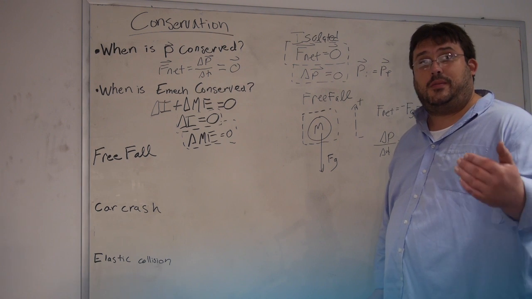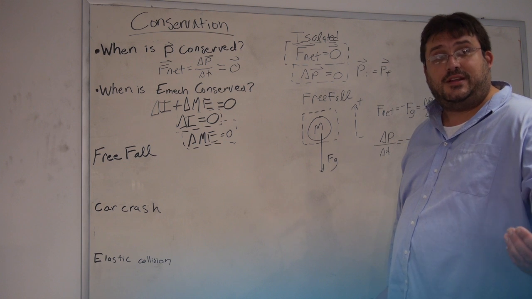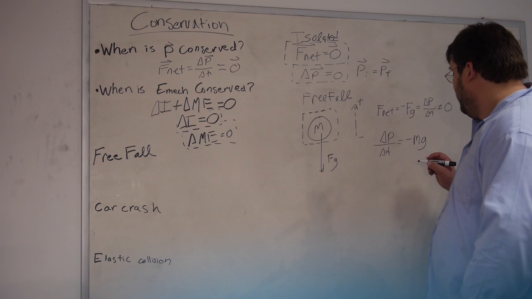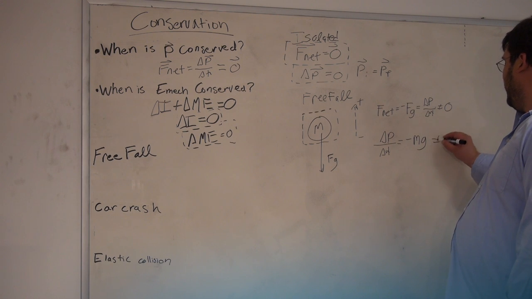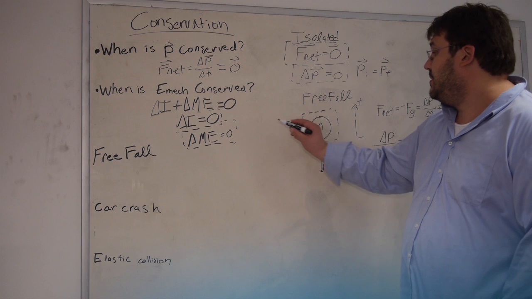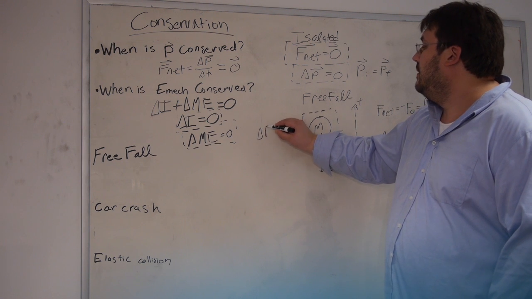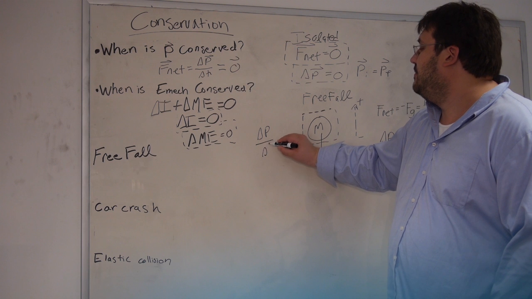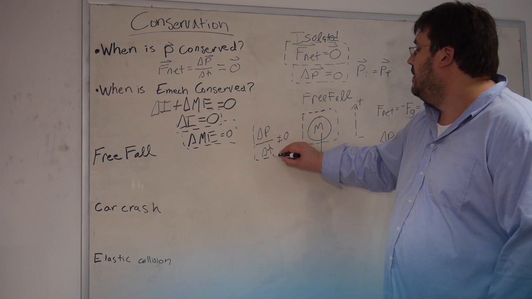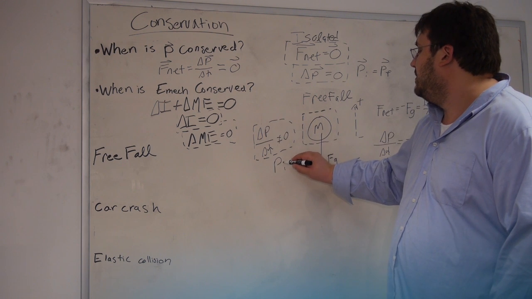So in other words, momentum is changing with time, but specifically it's decreasing, or in this case becoming more negative with time. And that is not equal to 0. In other words, for this situation, because there's a net force, you have that the rate of change of momentum is not equal to 0, and therefore momentum is not conserved.